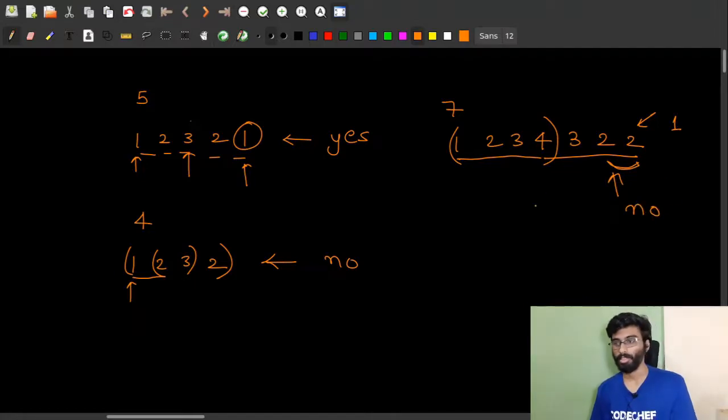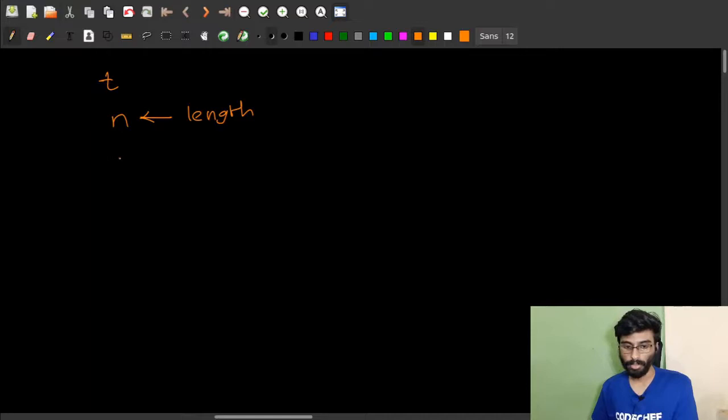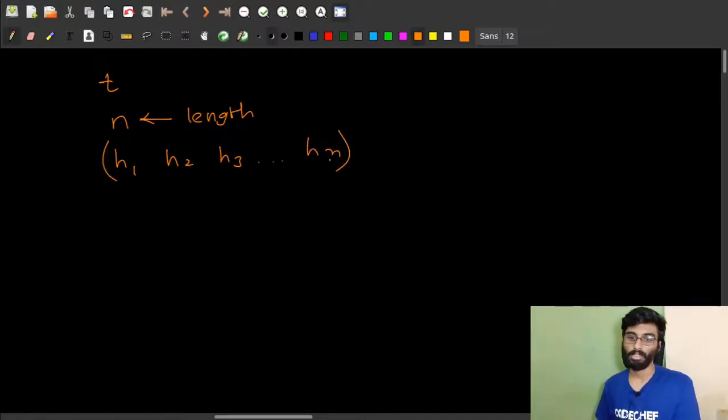So how do we approach this? First we will be given t test cases, and then for each test case there is an input n, meaning the length of the strip, and then n integers denoting the height of each part of that strip, h1, h2, h3 till hn. So these are the heights of every part of the strip. Now we can store these in an array.